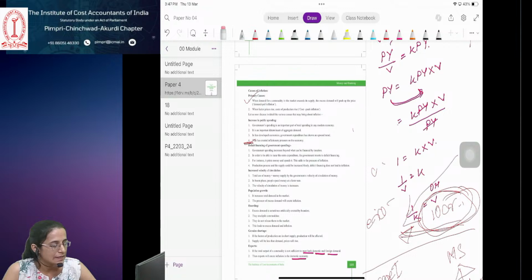Ma'am, I don't understand internal value and external value. Please explain again. See, external value means the value in terms of foreign currency.